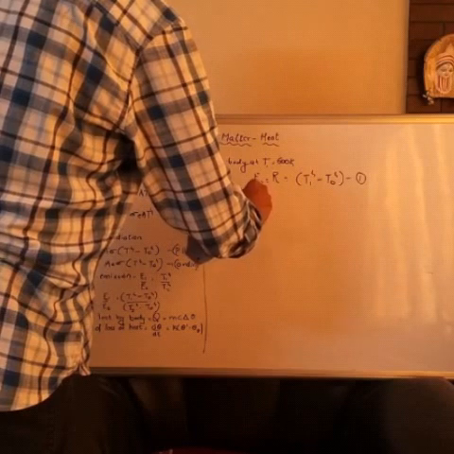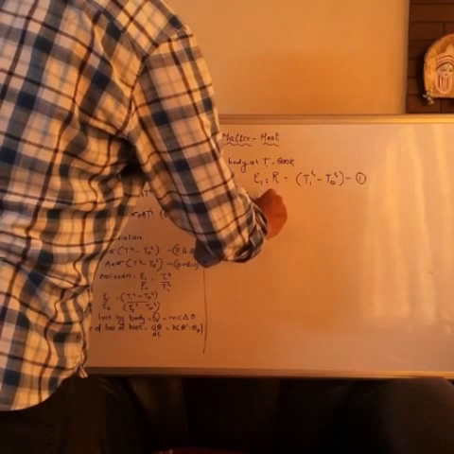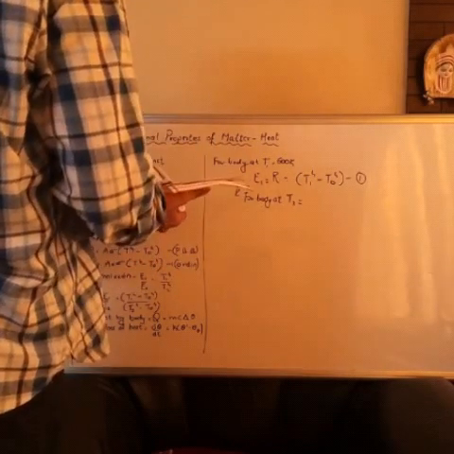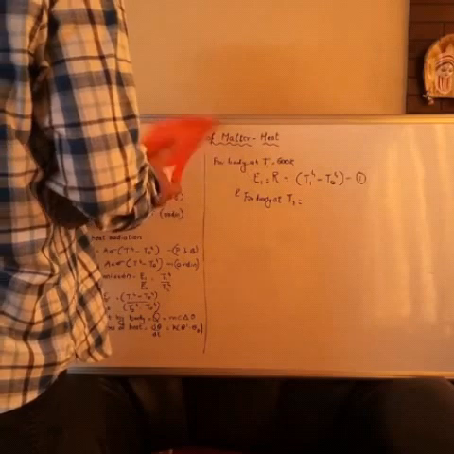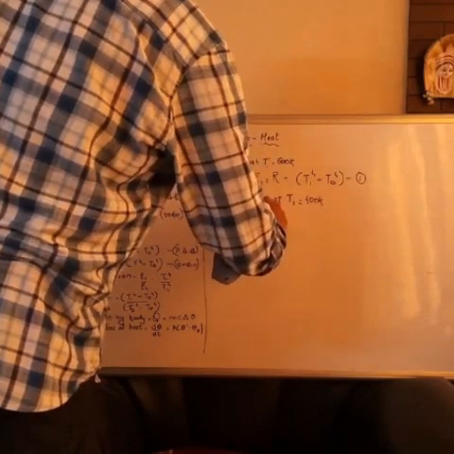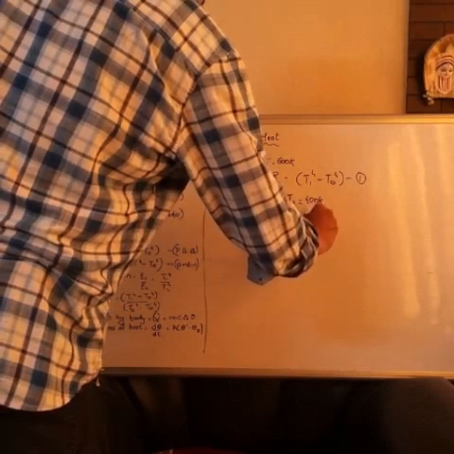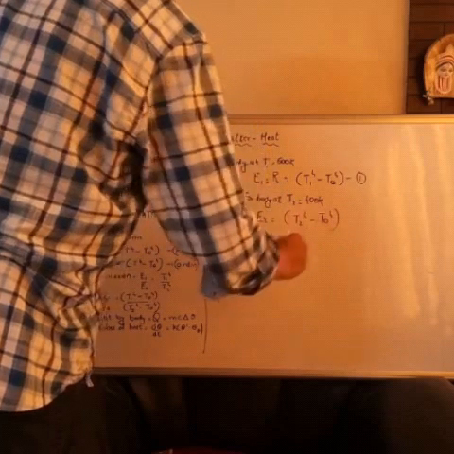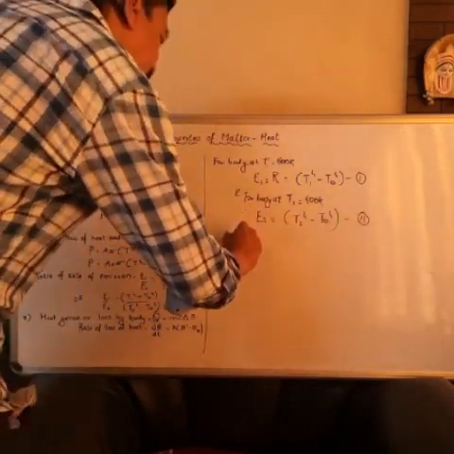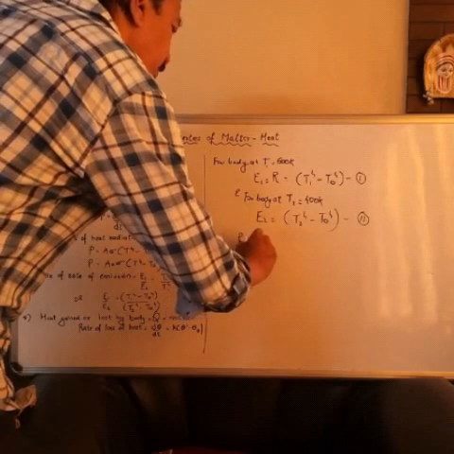For the body at T2 equal to 400 Kelvin, I write E2 equal to T2 raised to 4 minus T0 raised to 4. Equation 2. So E1 by E2 will be R upon E2.